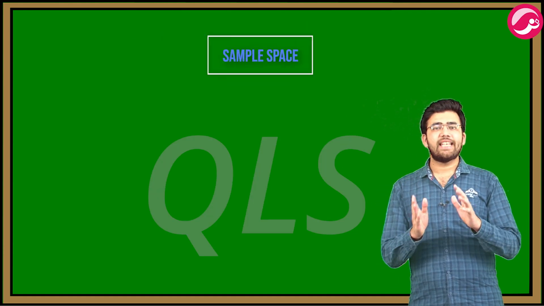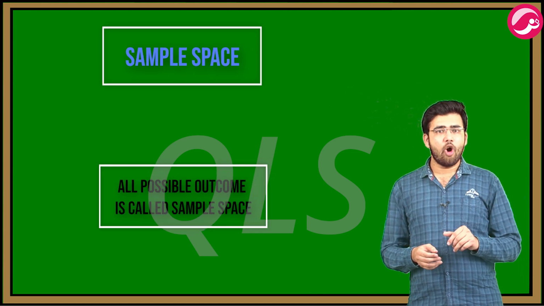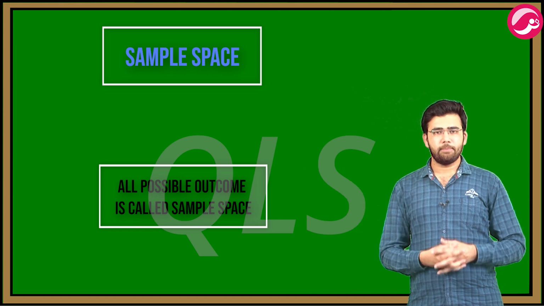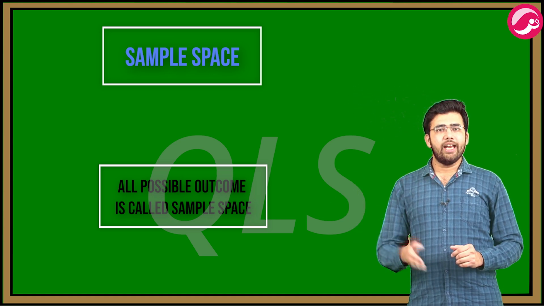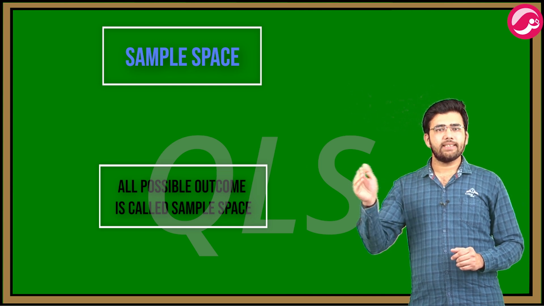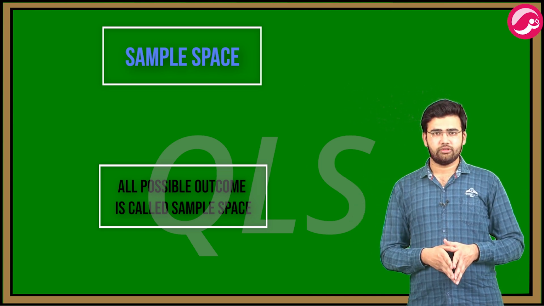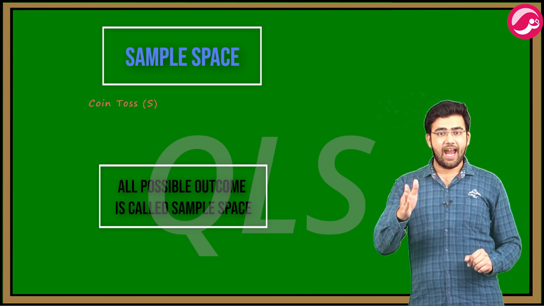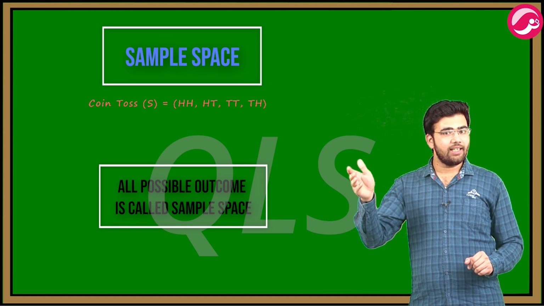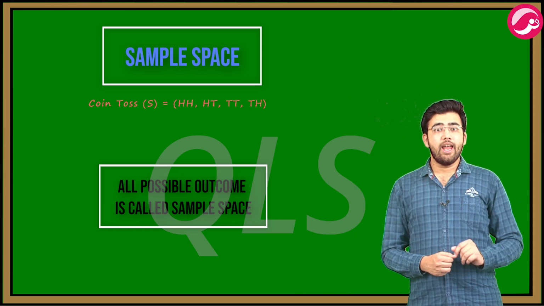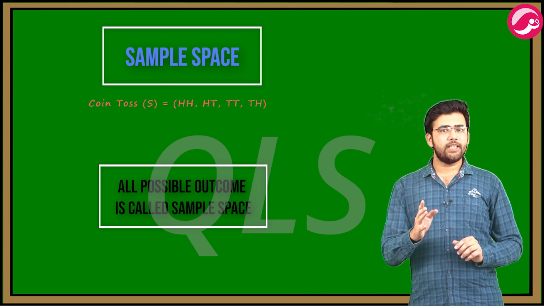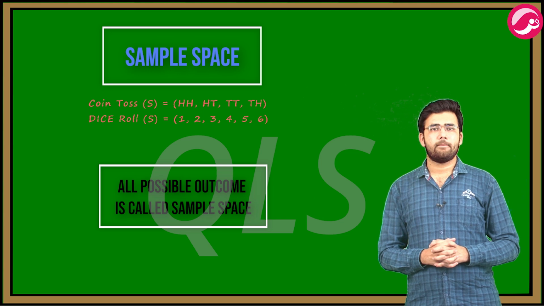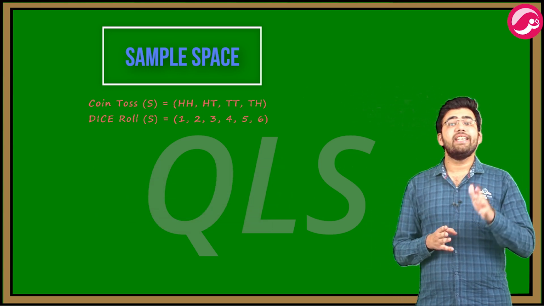Now we will see what is sample space. When we perform an experiment, then the set of all possible outcomes is called sample space. Here we take an example. In tossing a coin, sample space S contains head and tail. Second point is, if 2 coins are tossed, then the sample space is head head, head tail, tail tail and tail head. The third point is, in rolling a dice, we have sample space containing 1, 2, 3, 4, 5 and 6, these numbers.